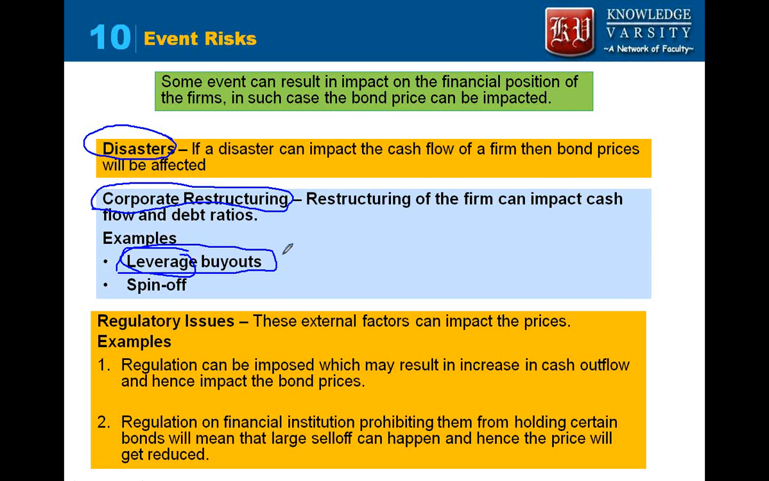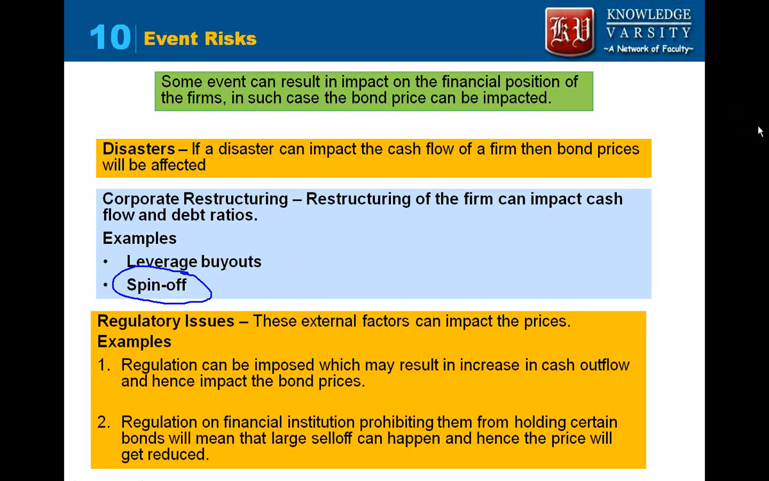Similarly, if there was a business which was doing really well, generating lots of cash for the company, but the company has decided to spin off. Spin off means separating that division from the company and treating it as a separate company. So the bondholders who were thinking that they will get cash from that business are not able to get that. So as a result, it will impact the debt prices.